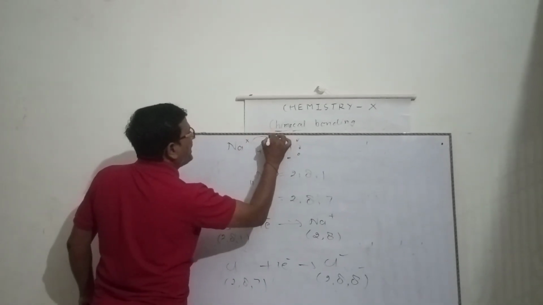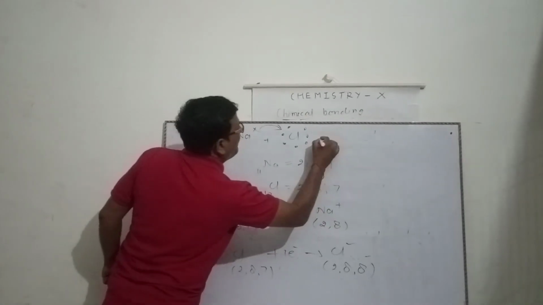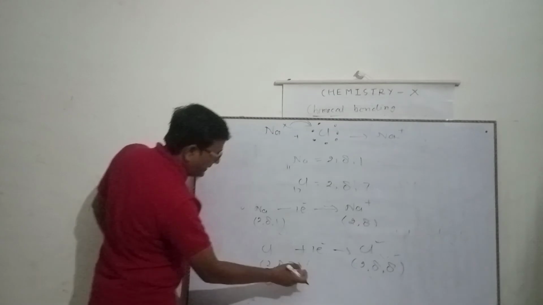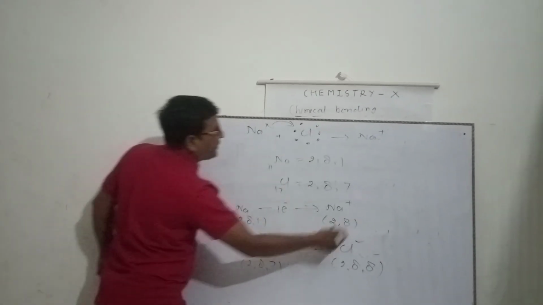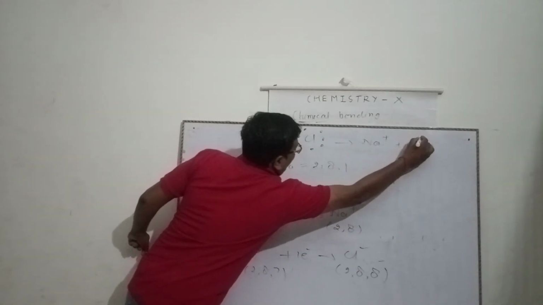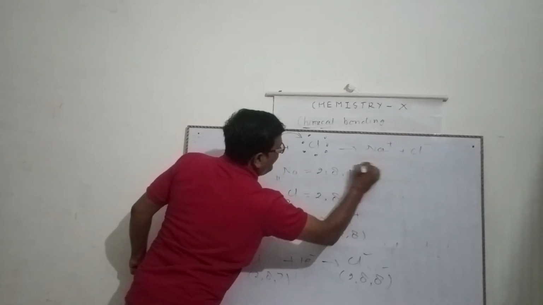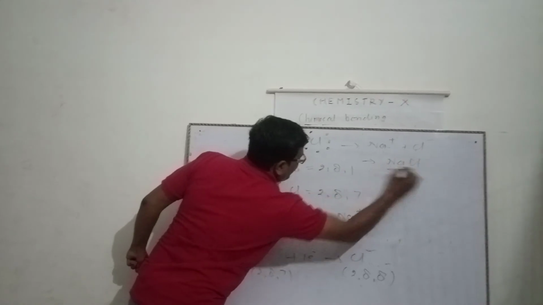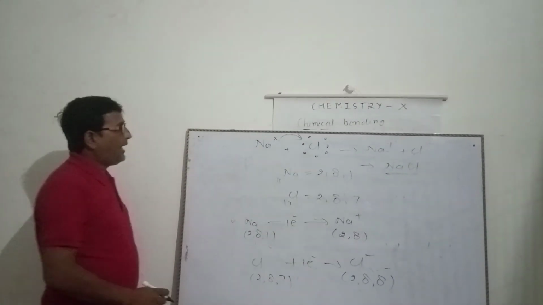And chlorine gains one electron and forms chloride ion. By the Kossel method, when both combine, it forms sodium chloride. This is the first ionic compound.